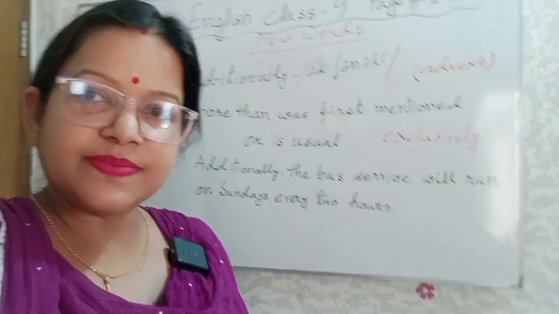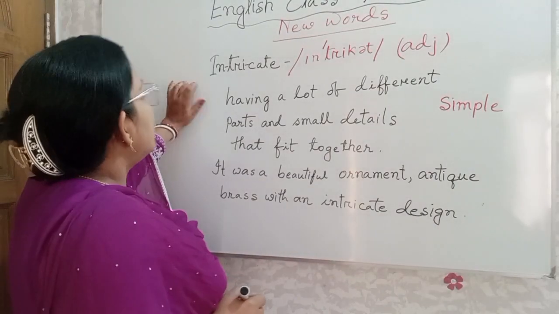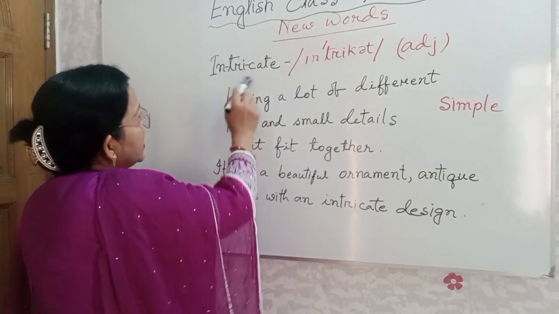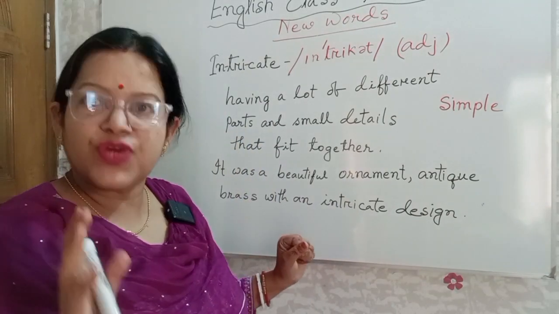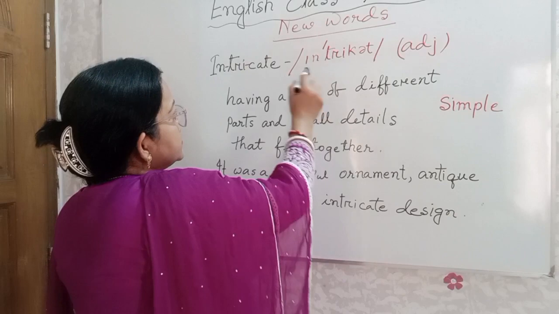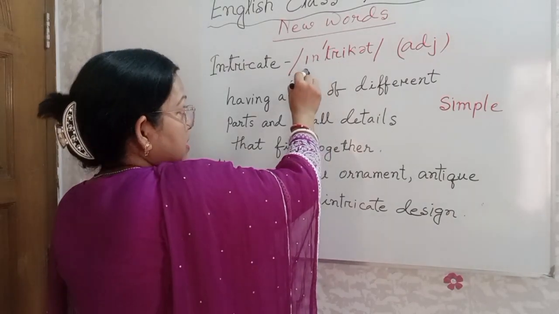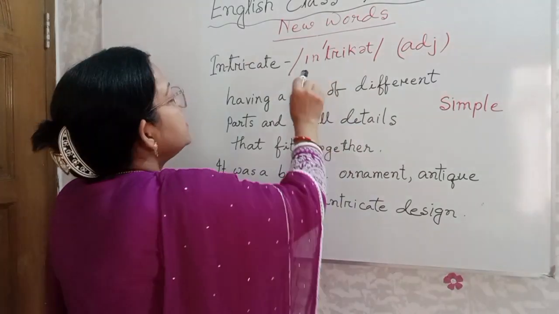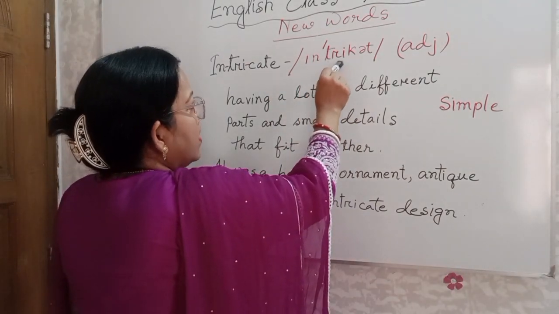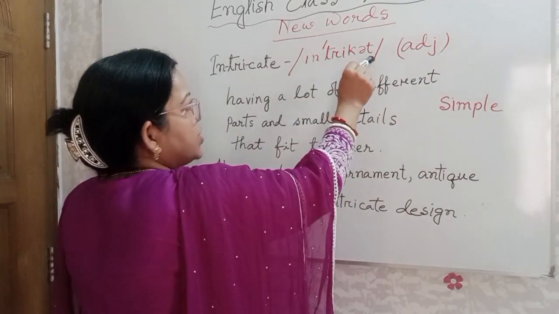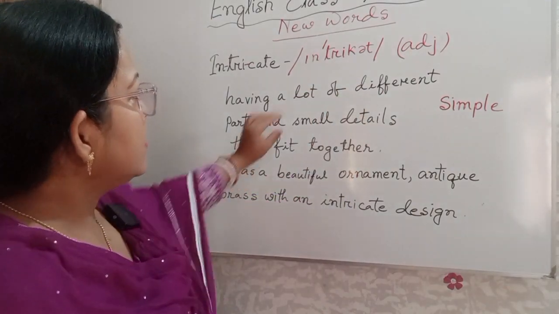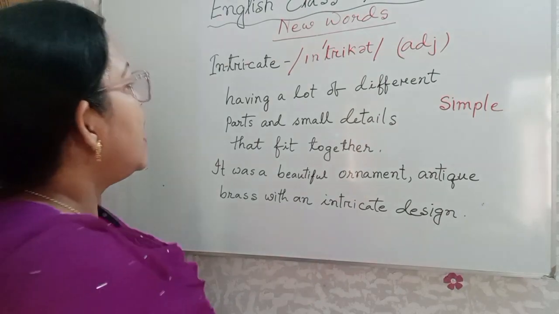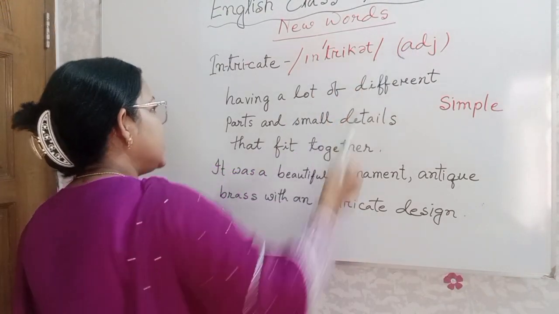Now, the word is intricate. Intricate. Two hyphens, that means three syllables, trisyllable. How to pronounce it? Intricate. I is in, this one i sound. In, t, r, i, k, i, t. Intricate. Stress mark over t, that's why we have to say intricate. And it is used as an adjective.